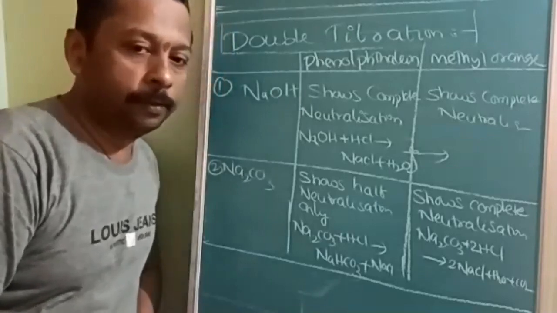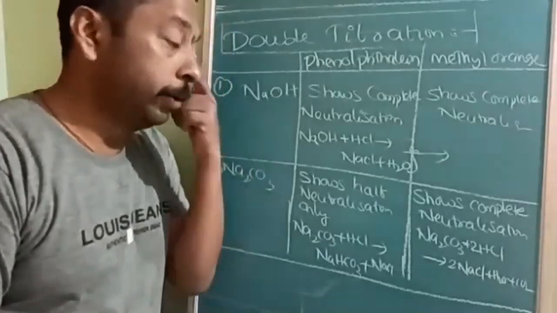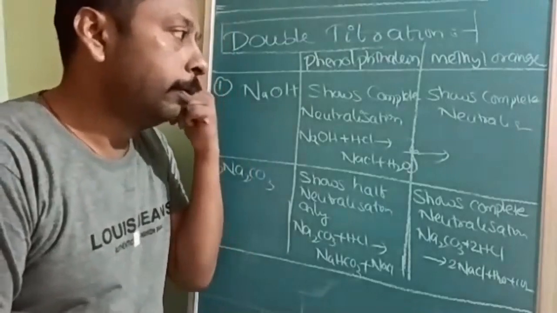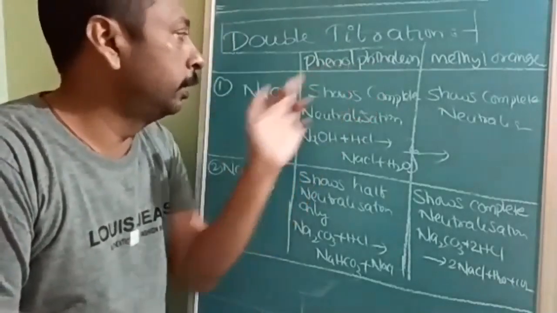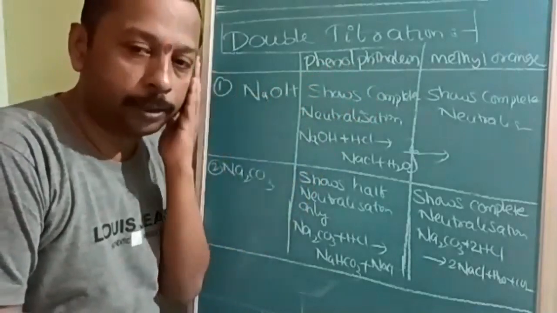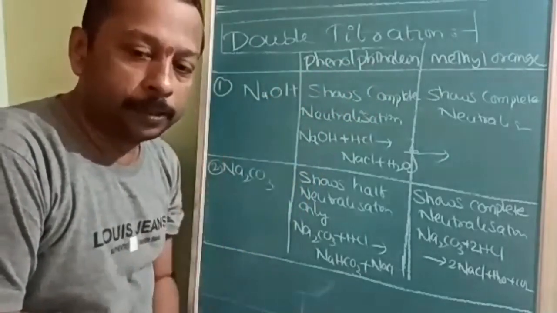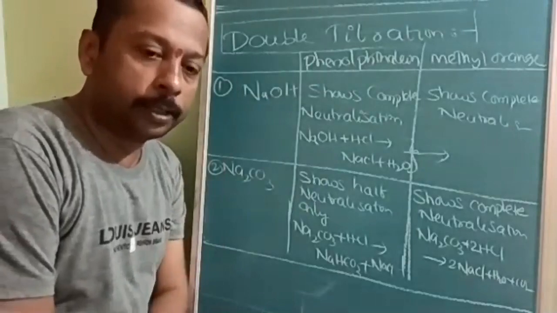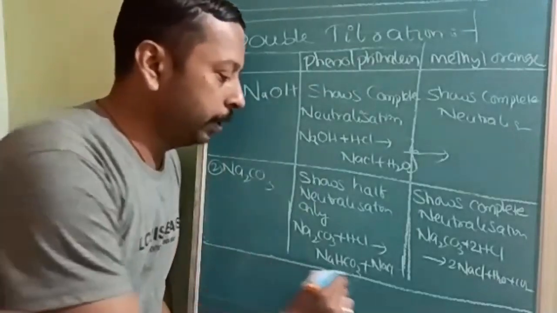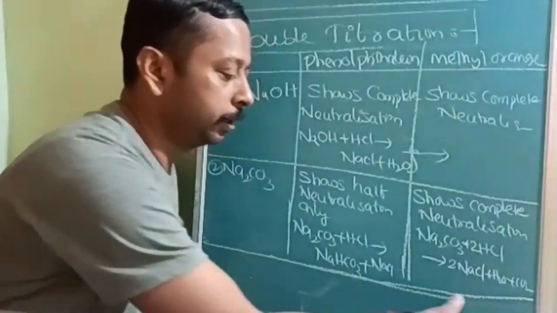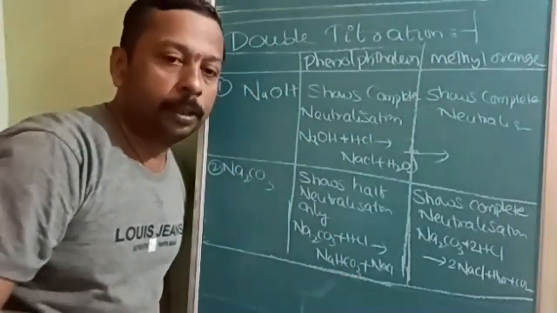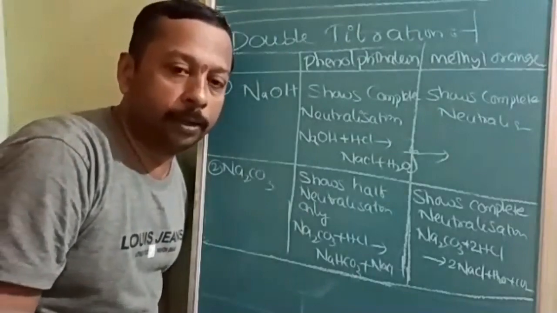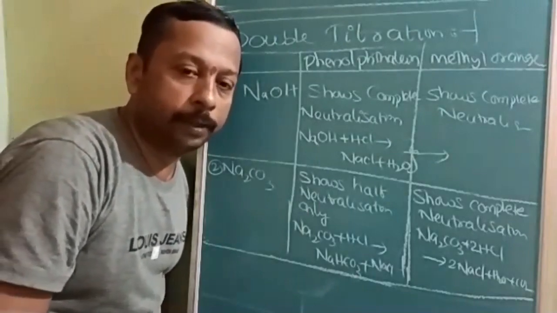See here, suppose we are doing the titration using the phenolphthalein indicator with NaOH. The pH range is not concerned with whether the substance is acid or base; after neutralization it is going to be basic. So the pH range of phenolphthalein and methyl orange is not concerned with the acidic or basic nature.